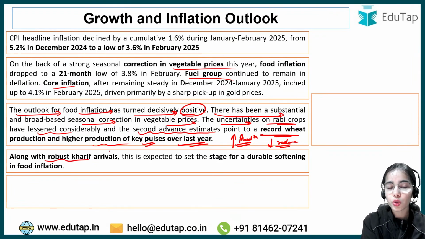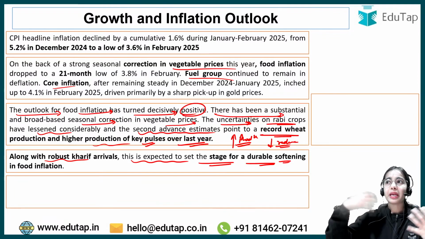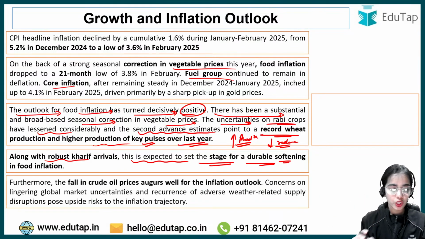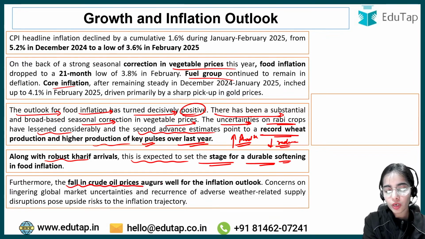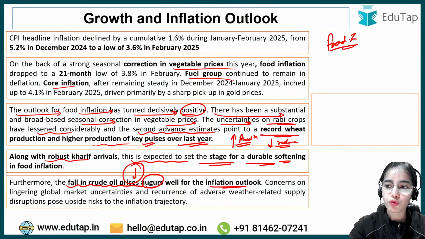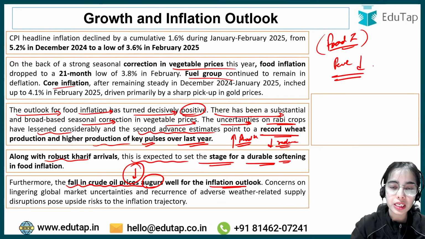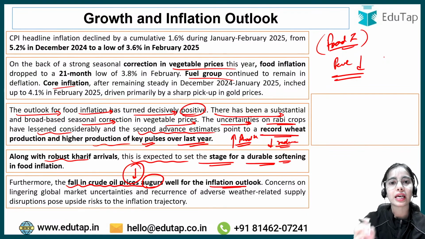Along with robust kharif crop arrivals, this is expected to set the stage for a durable softening in food inflation. The food inflation that was very high, increasing to more than 10%, is now going to be controlled to a good level. Furthermore, the fall in crude oil prices augurs well for the inflation outlook, because the fuel prices are also reducing. Food inflation is getting controlled, after it was increasing up to 8%, 10%. And the fuel prices have started to decrease. So this is a good proposition for our inflation outlook.